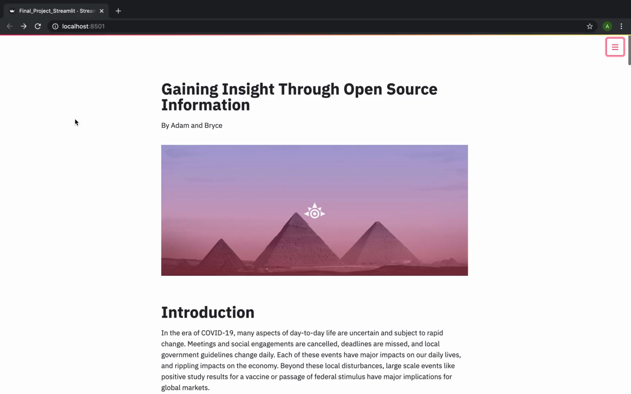And Adam Cratch, and we're going to be talking about our final project for 05839. For our final project, we looked at gaining insight through open source information.